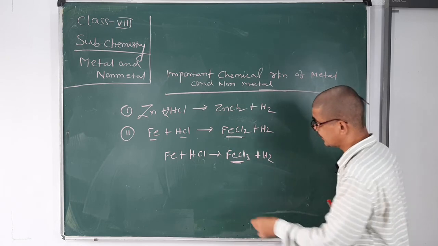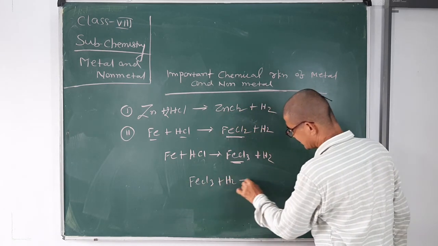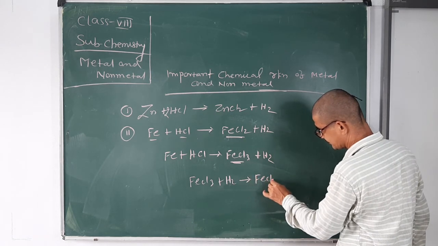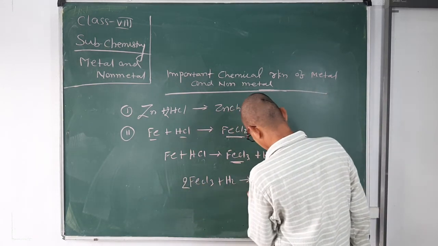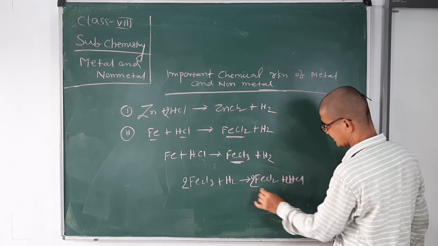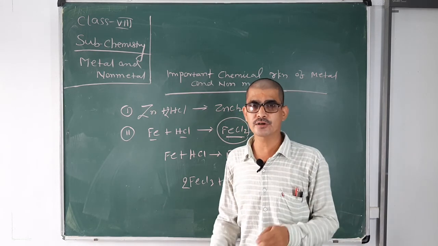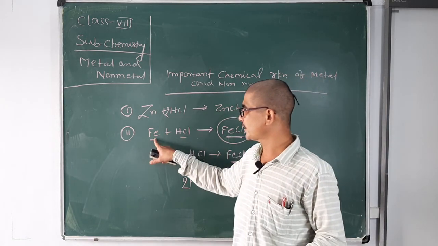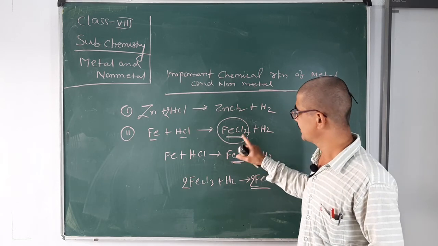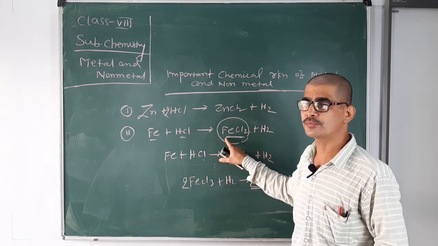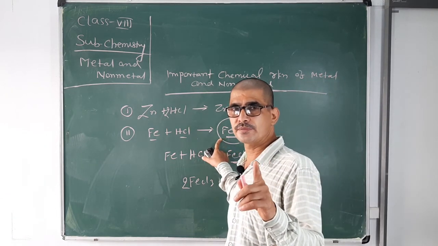The reason is that FeCl3 is reduced by hydrogen to FeCl2. That's why we get FeCl2. So this is a very important question. When powdered iron reacts with HCl, we get FeCl2, not FeCl3, because hydrogen prevents the formation of FeCl3.